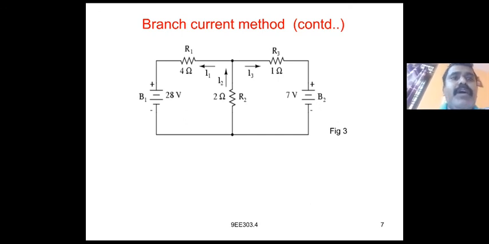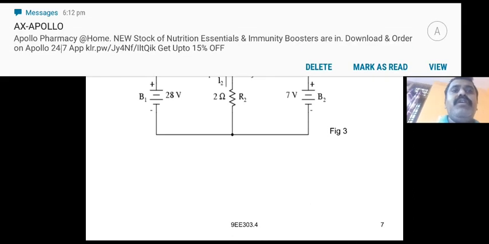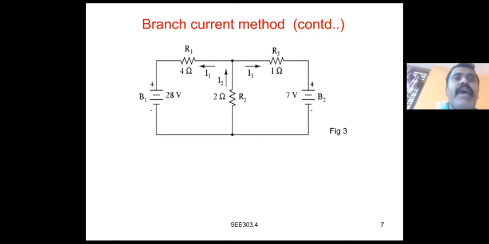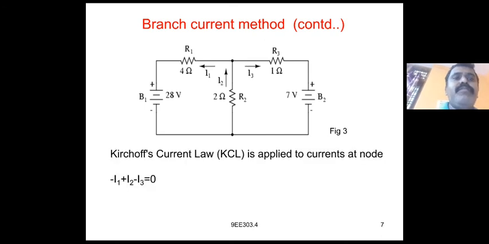Given the directions of the current, based upon the node or junction, three currents are flowing in the network: I1 and I2 in loop 1, and I2 and I3 in loop 2. Depending upon the directions of the current we can write the equations. Kirchhoff's current law is applied to currents at a node, so the equation is minus I1 plus I2 minus I3 is equal to 0.